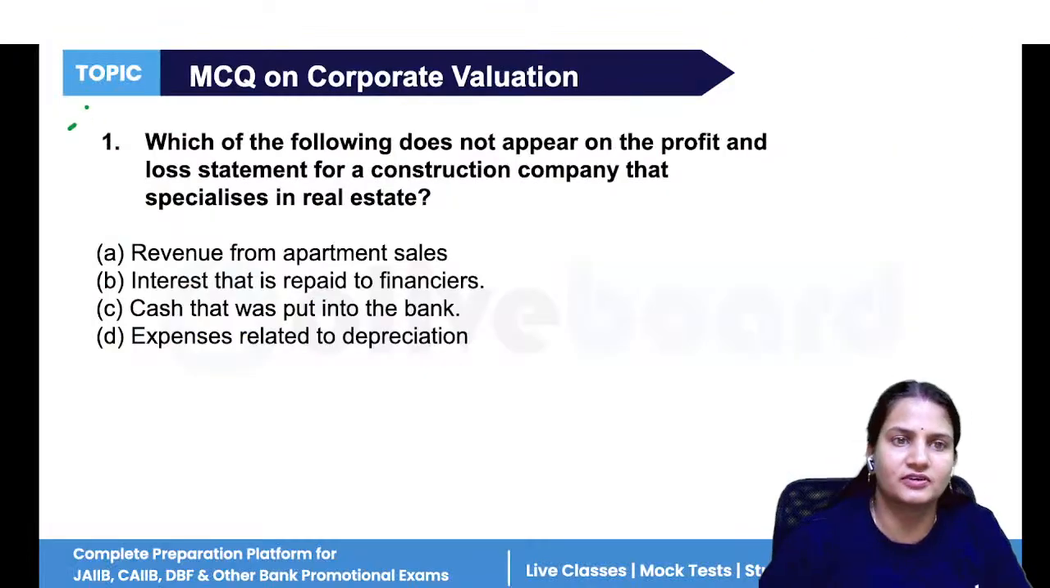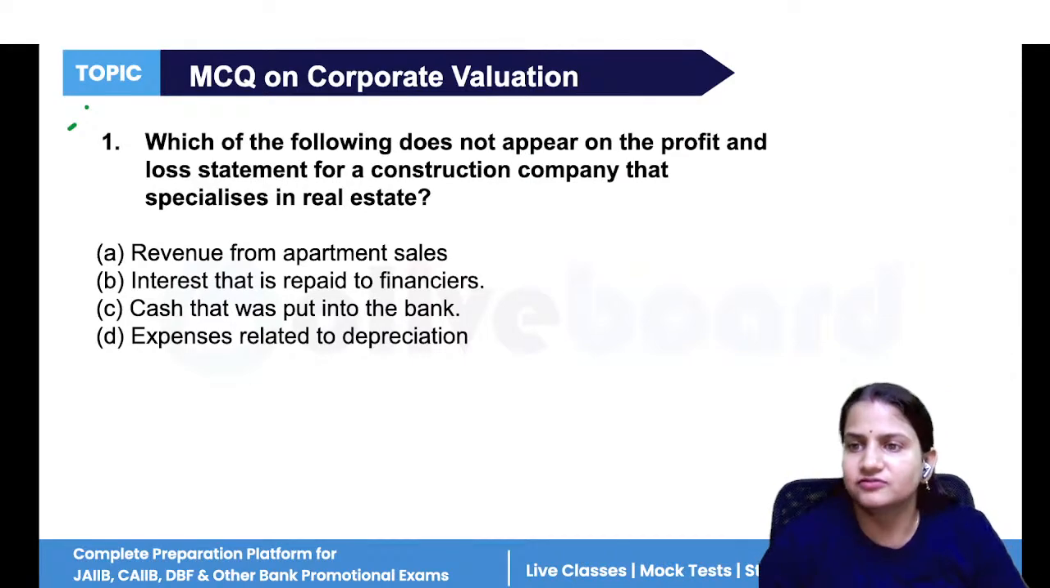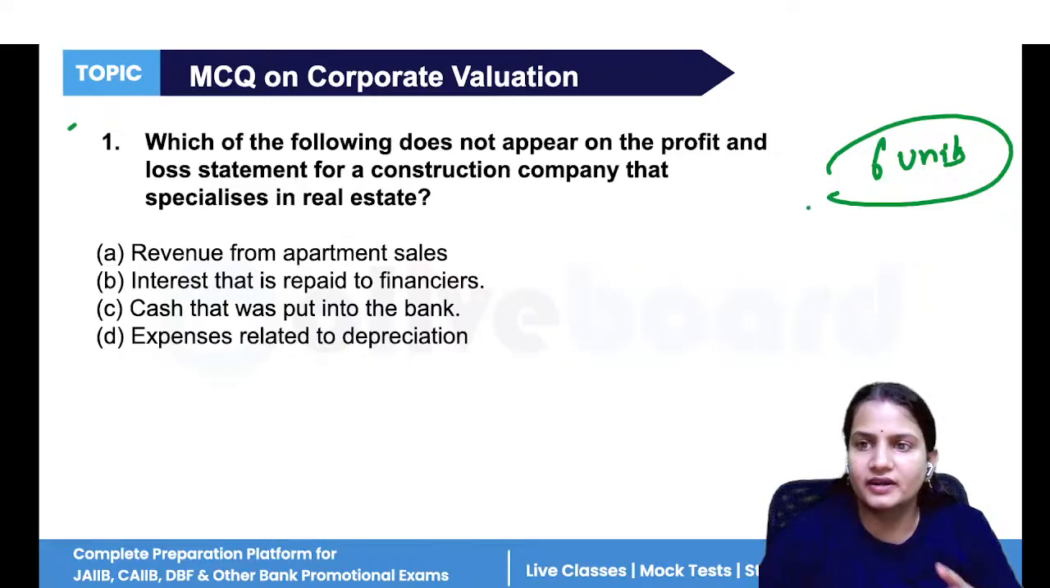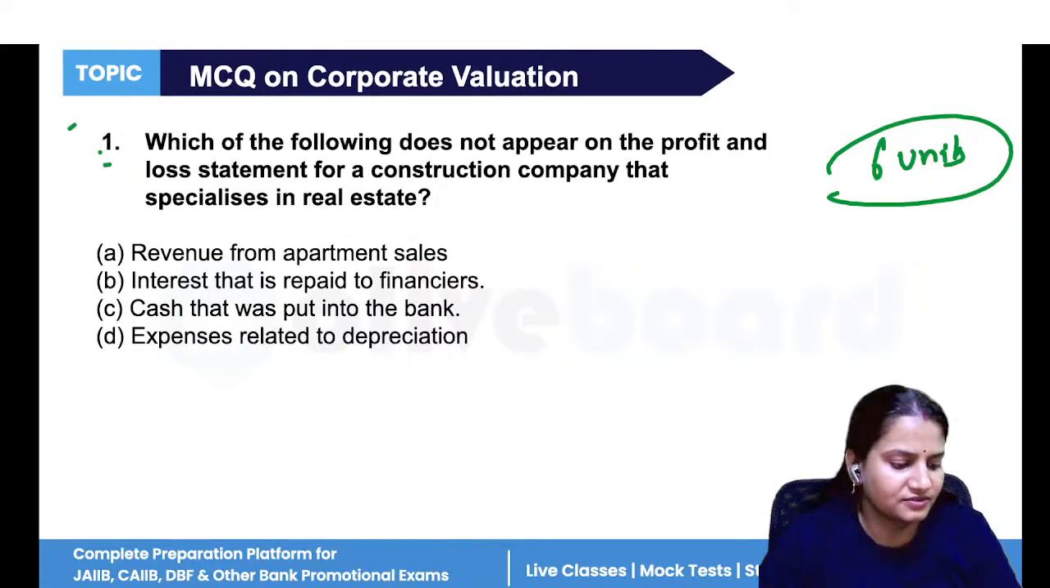So let's start with the first question now. In total we have 6 units in module C, that is all about corporate valuation and mergers and acquisition. So the first question is here onwards.